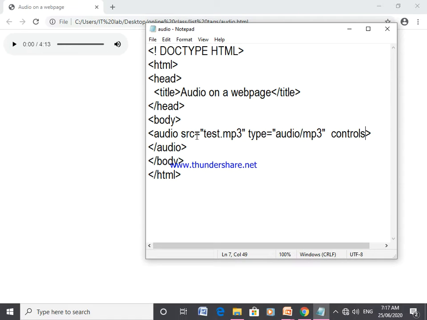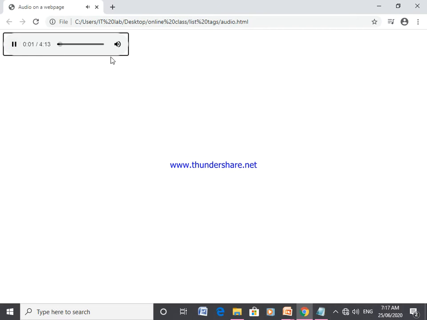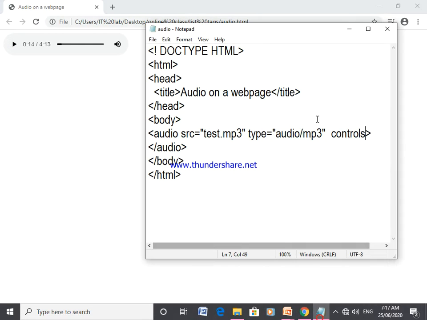In this particular tag we have not used the autoplay attribute. Due to that reason, you have to click on the play button to execute the file named test.mp3. I'm going to click on this play button. You listen to the music, just hear it. You got this? Fine. Now I have clicked on pause. These are the controls.